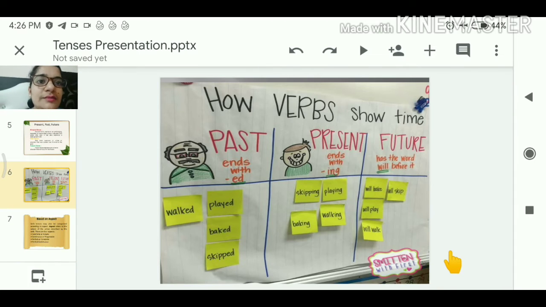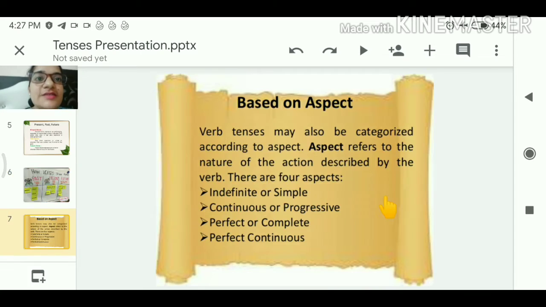How do we show time? Wherever we have past, it ends with ed. Where it is present, it ends with ing or s/es. If it is present continuous, then we use ing, otherwise there will be s or es. The use of s or es will be followed, and in the future there will be the use of will in these tenses.